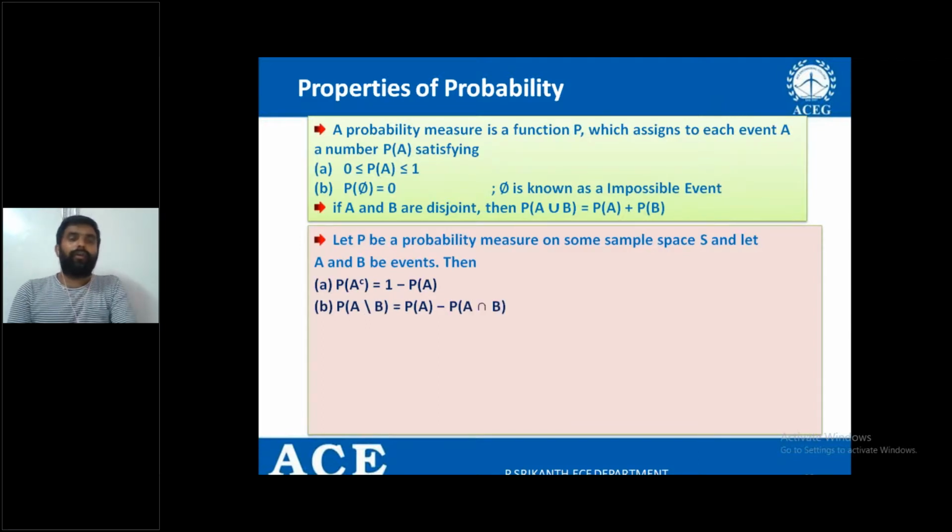Next, P of A given B. I'll explain what that given B is in the next slide.